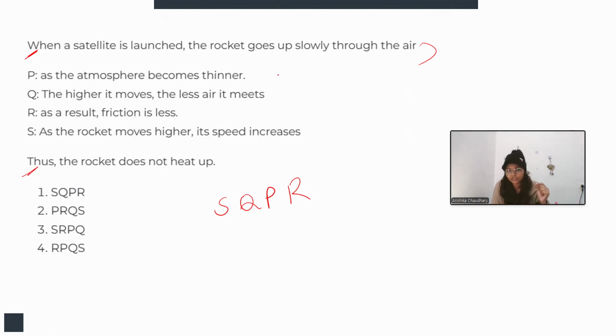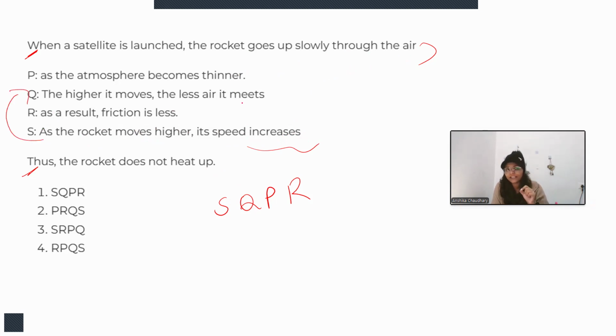When a satellite is launched, the rocket goes up slowly through the higher. So rocket is going higher. So the next statement should be related to the moving higher, right? So the next statement is as the rocket moves higher, its speed increases. Why? We need to tell why, but before it, if there is a sentence that is in the continuation of this only, we will take it first.